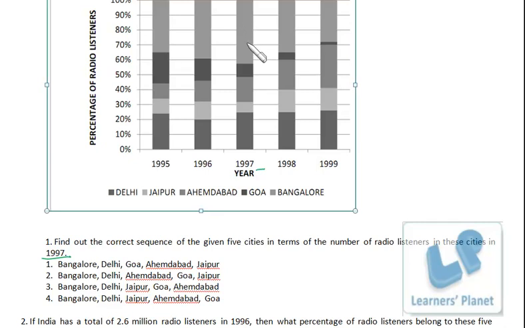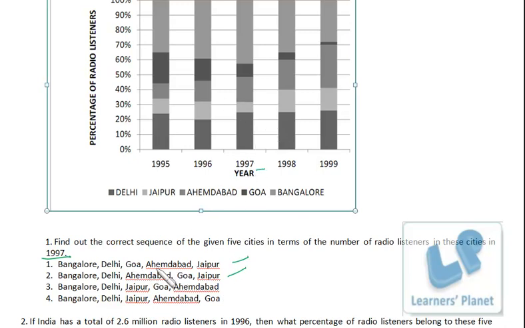of radio listeners, right? So Bangalore is number 1, and the last is this, that can be seen easily from the bar. So that's Jaipur, right? So that's these 2 options. All other options are eliminated.